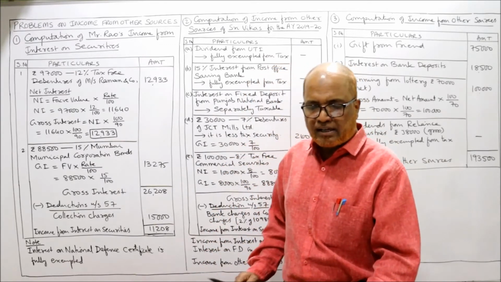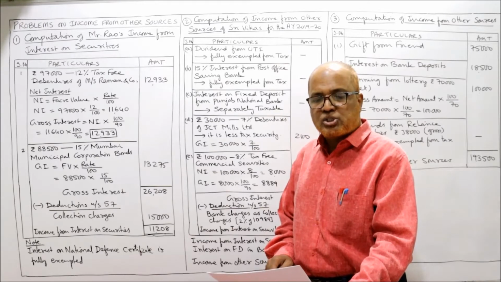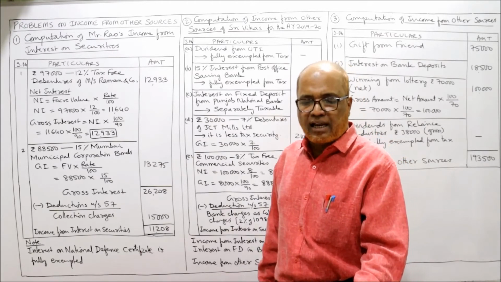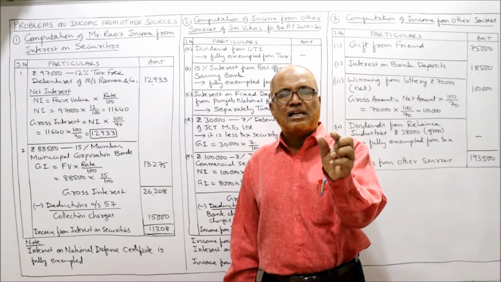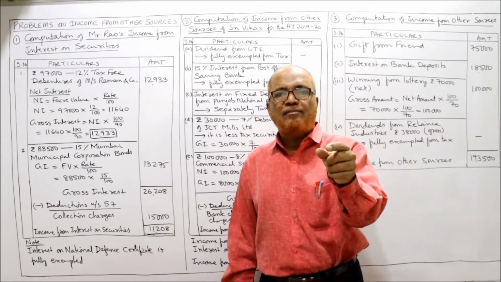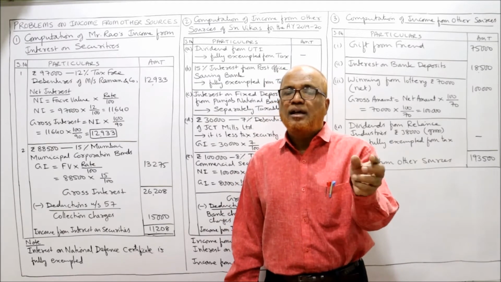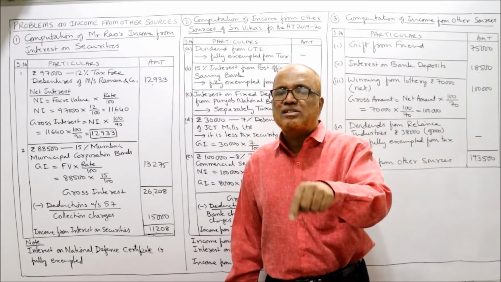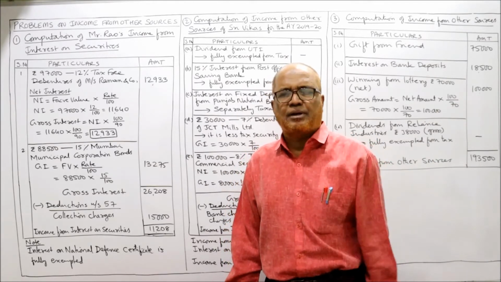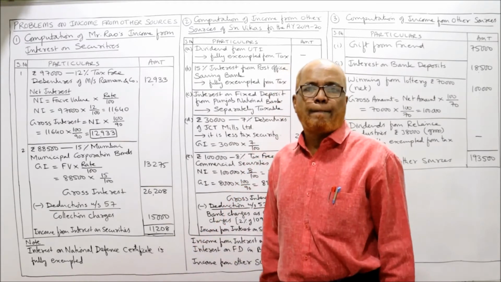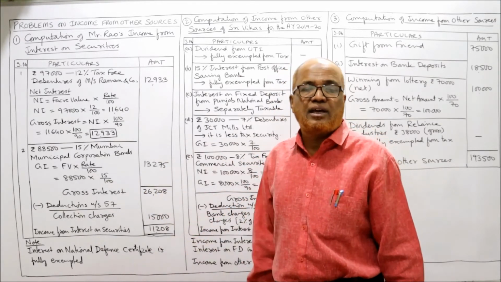So 2 items I have taken. First one, tax-free debentures of Messrs. Raman. Second, Mumbai Municipal Corporation. Third, rupees 25,000, 10% 12-year National Defence Certificate. National Defence Certificate is an exempted from tax security. That means interest on this National Defence Certificate is not at all taxable. It is fully exempted. So we will give a note. We will not take it into consideration because it is exempted.